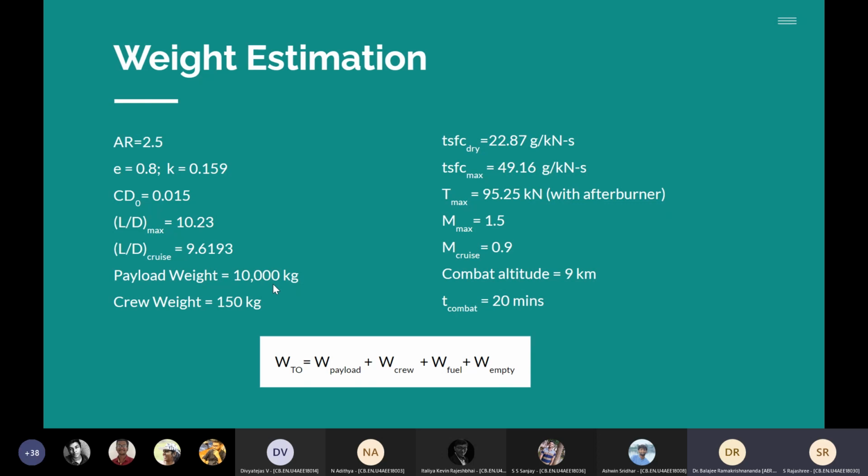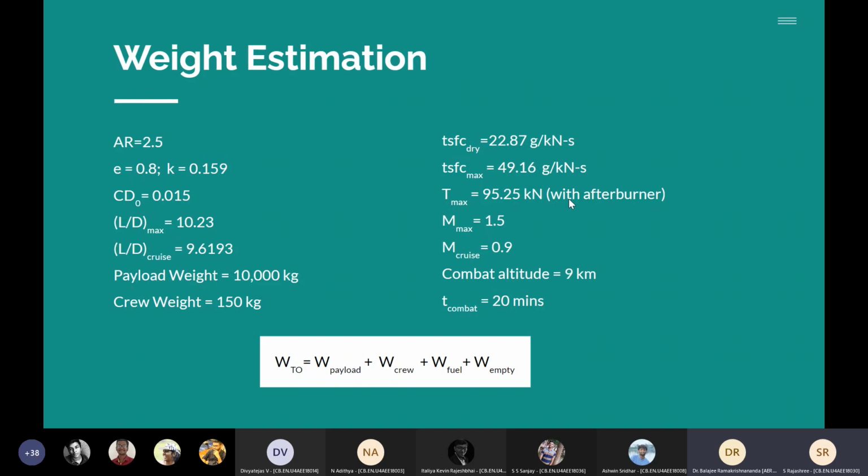The payload weight was given to be 10,000 kgs. The crew weight we took as 150 kg, accommodating 2 pilots in the aircraft. The TSFC for military thrust, normal thrust, is considered 22.87 and 49.16 is the maximum TSFC using the afterburner, and the maximum thrust has been considered as 95.25 kilonewton.